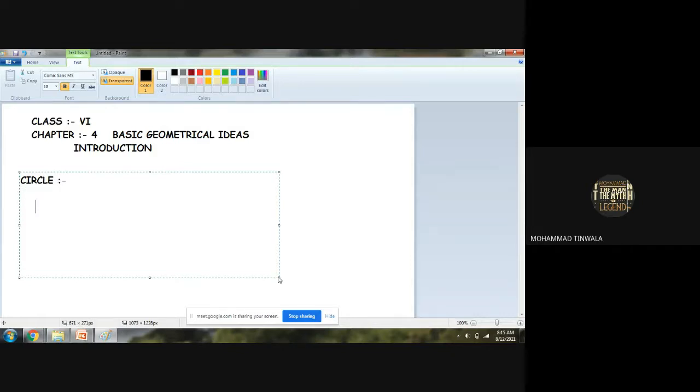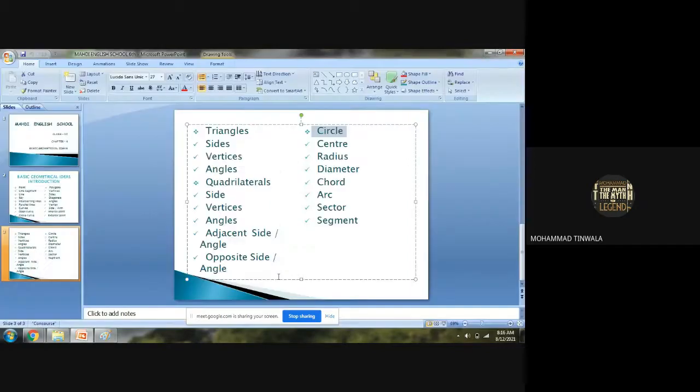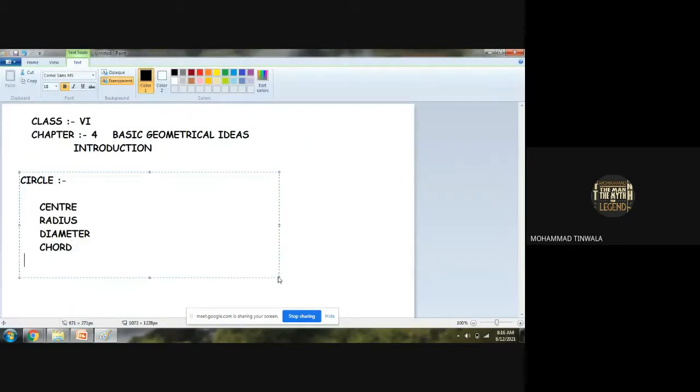Circle. In circle, we have to study center. We have to study radius. We have to study diameter. Then we have to study chord. Then we have to study arc.